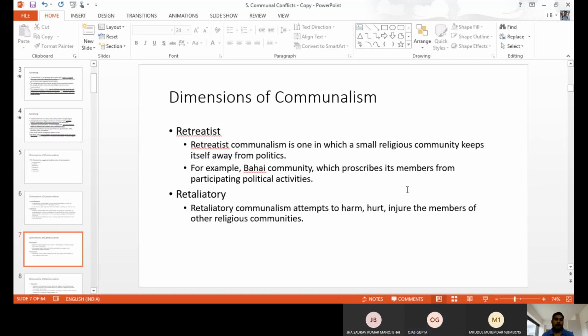Like some communities, such as the Baha'i or some other community people, they do not mingle, they do not participate in political activity, they do not join with others, and they are always separate. That is one type of communalism perception, the retreatist.